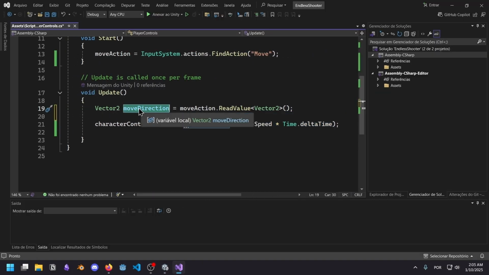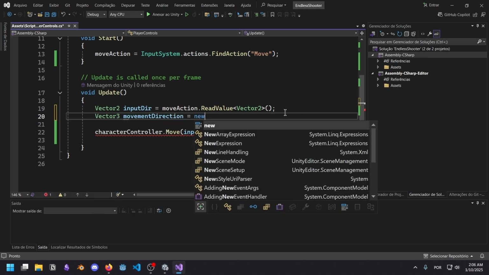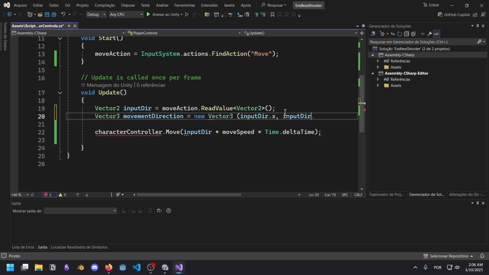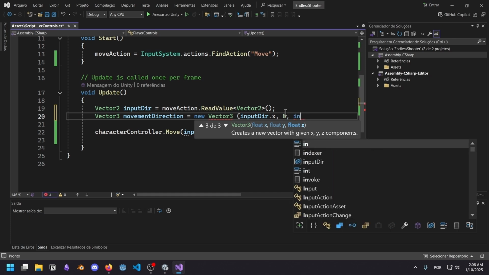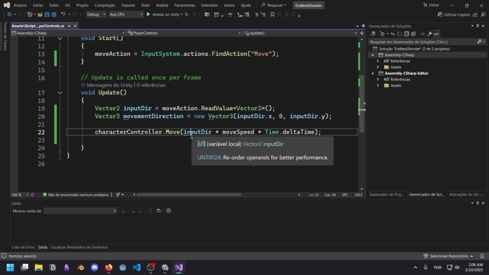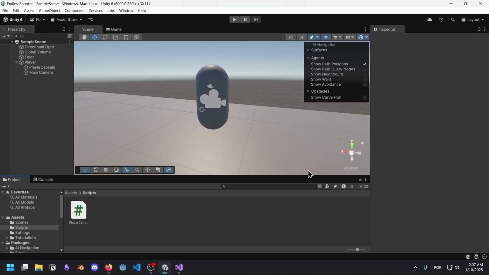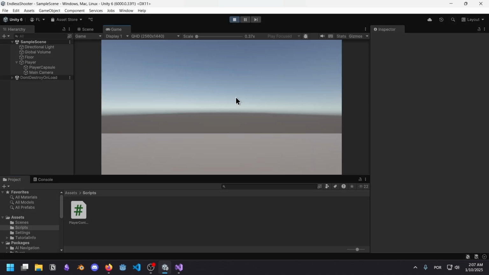I just realized I have to rename this then, and I'm gonna call this input dir. And for the actual vector 3 movement direction, we can just say new vector 3 input dir.x, and the y is actually going to be 0, and the z is going to be the y from input. So now we use movement direction here. So this is probably going to work as we want right now, but I can already see the problem with this. I am moving forwards and backwards now instead of up and down. The problem is going to show up when I try to move the camera, which is the next step.